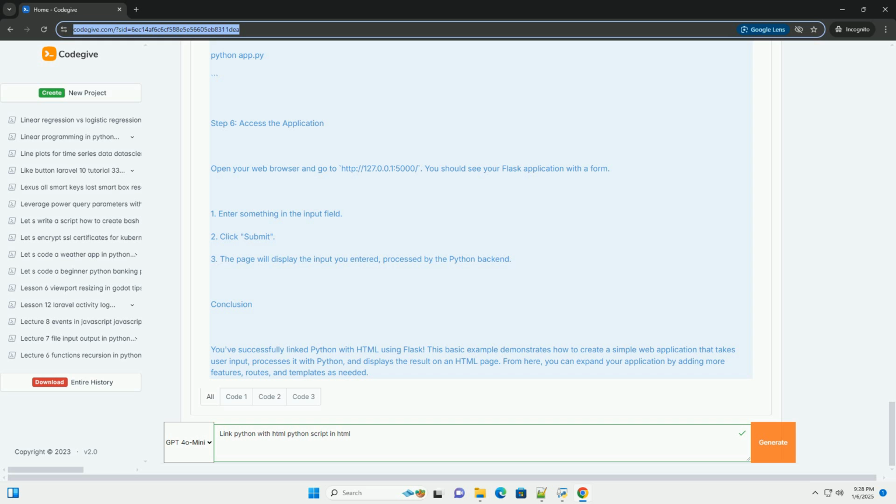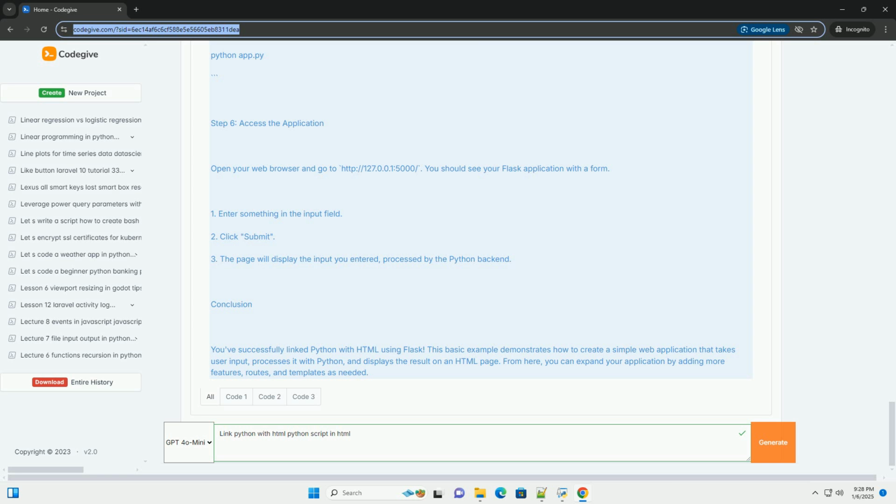Step 3. Create the Flask application, app.py. In the app.py file, write the following code. Explanation of the code. Import Flask. We import the necessary modules from Flask. Create Flask app. We create an instance of the Flask class.